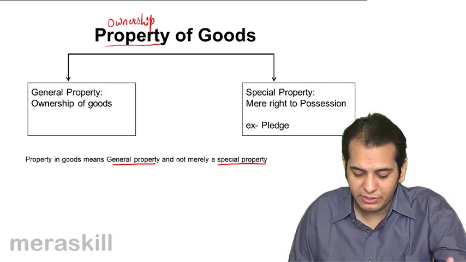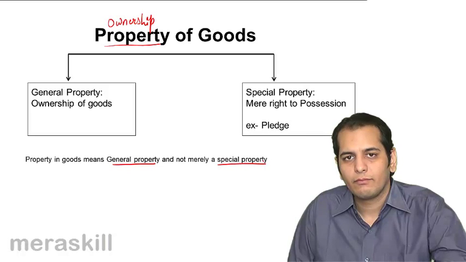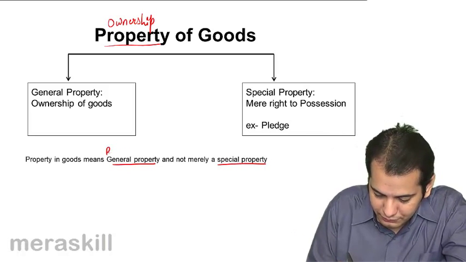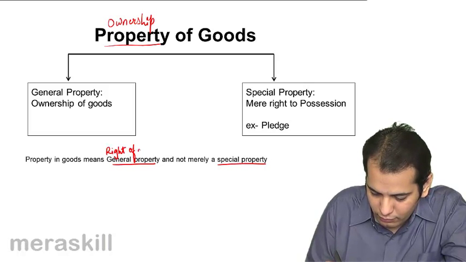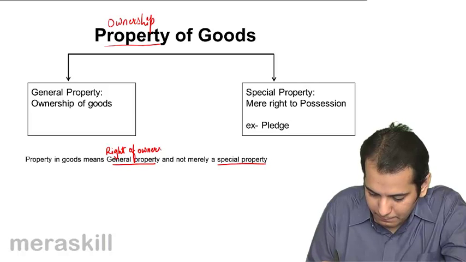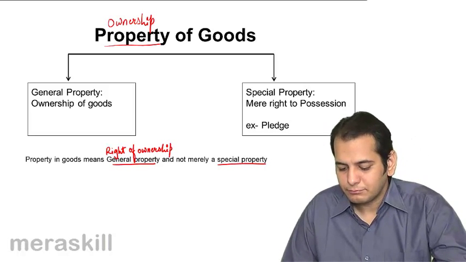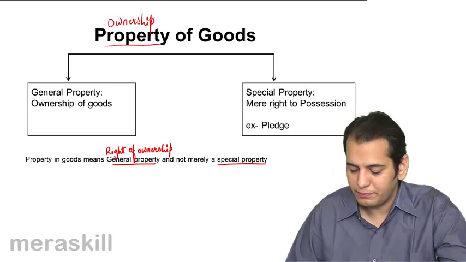What do you mean by general property? General property means the right of ownership. And what do you mean by special property?